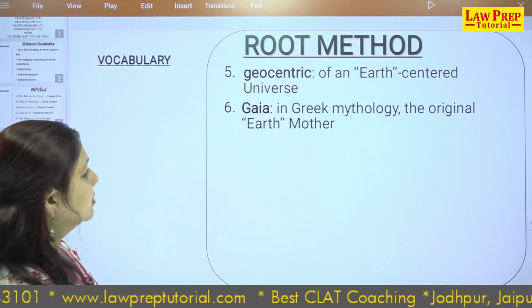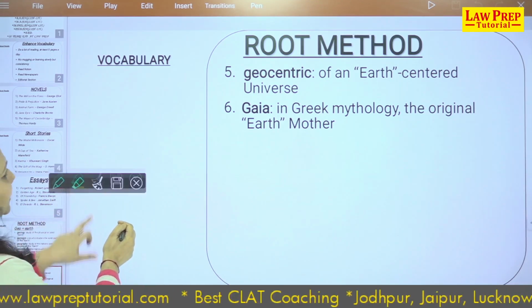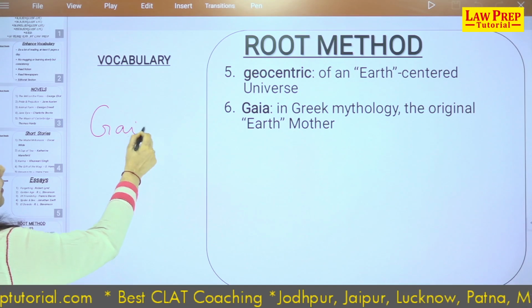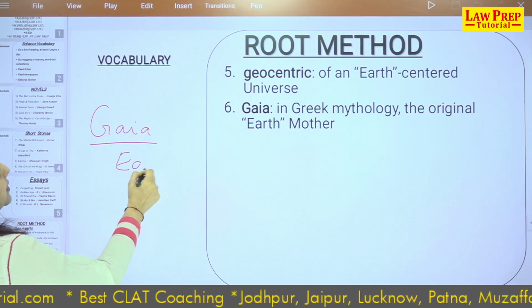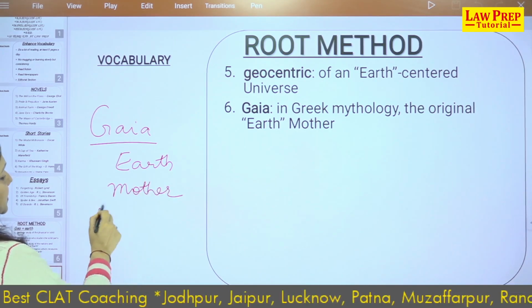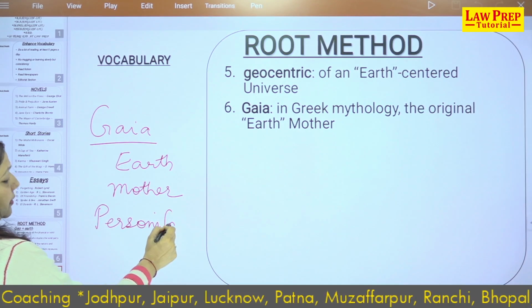The original earth, that is mother. So the word Gaia, although not exactly a root, kindly bear with this. The word Gaia is referring to earth, and what is earth? Mother. When we do this, it's a kind of personification, as we say Mother Earth.